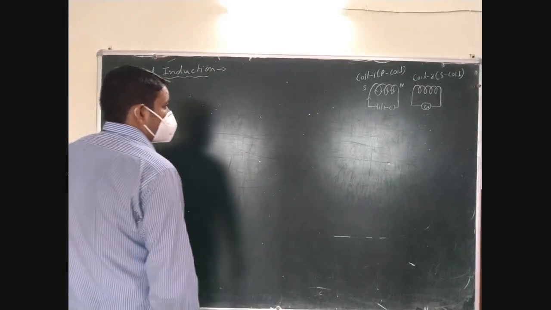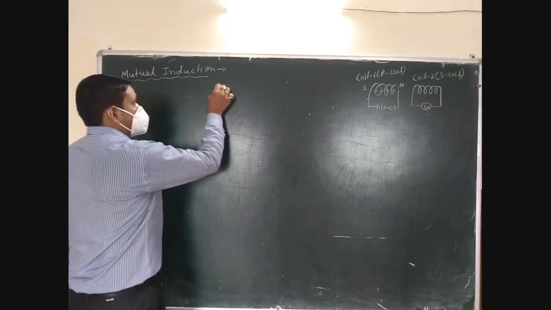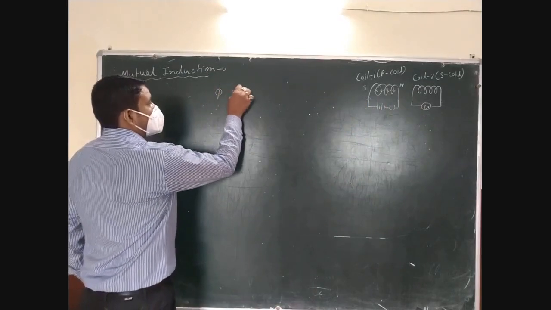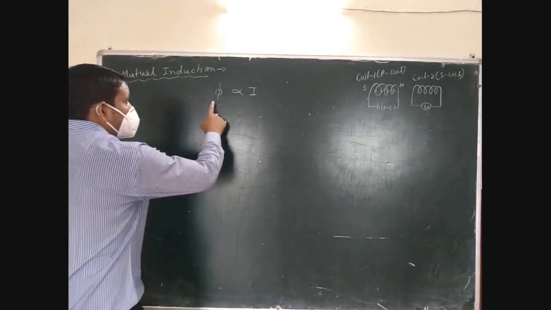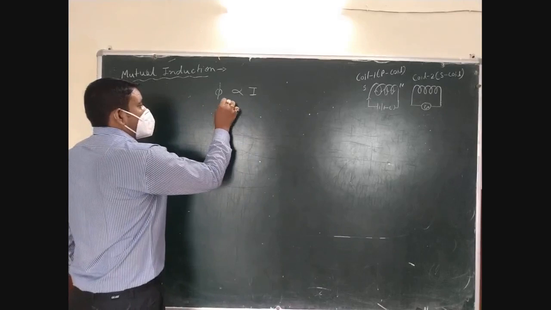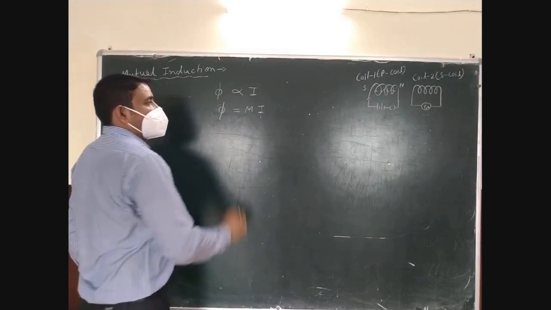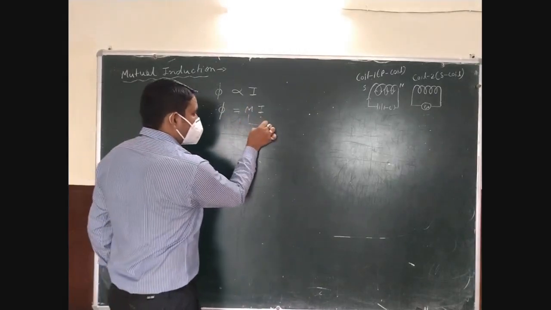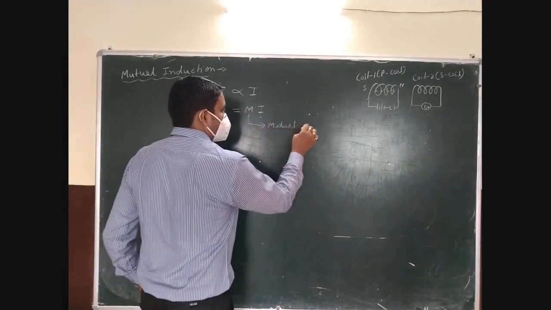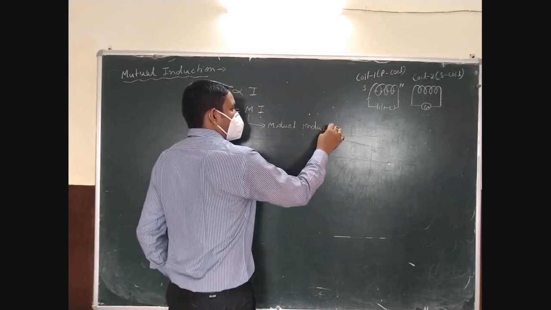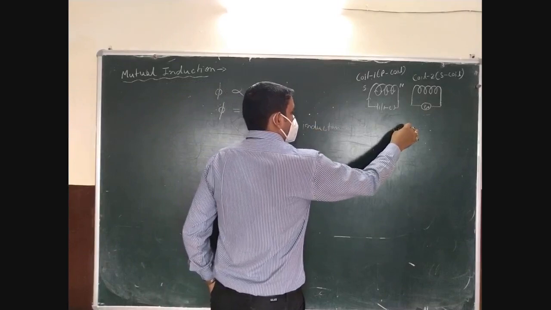Now it is observed that the flux is directly proportional to current. When we remove the proportionality sign, we get a proportionality constant and I. This proportionality constant is the mutual inductance of the two coils.